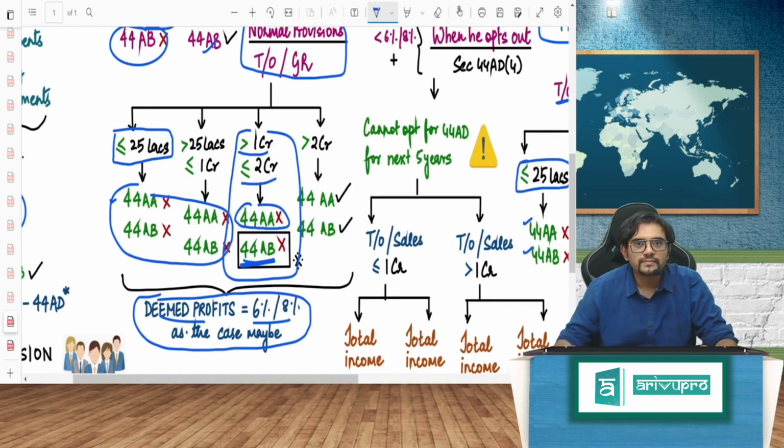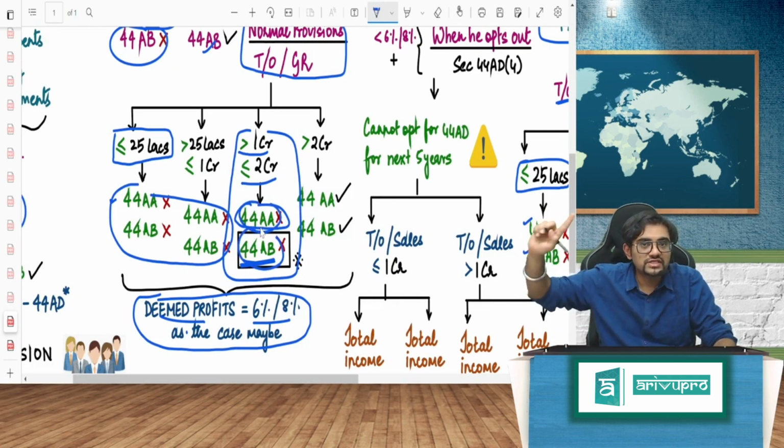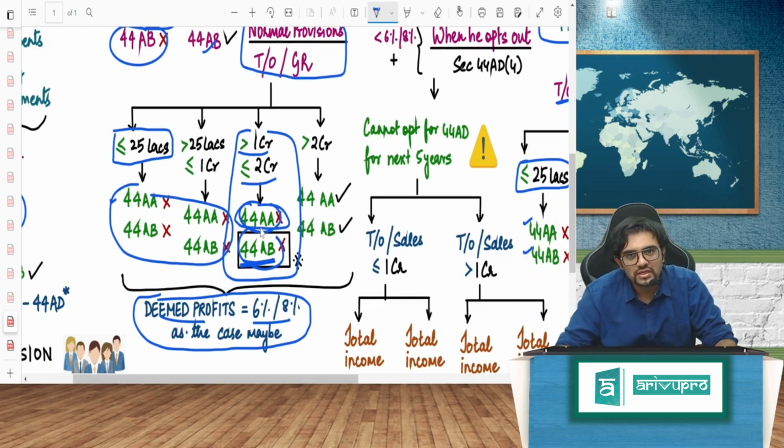Got it? Do not go to 44ADA, that is different, those are different provisions, right? There, if you follow those provisions, if you declare greater than or equal to the presumptive rates, then no need of maintenance of books and audit.